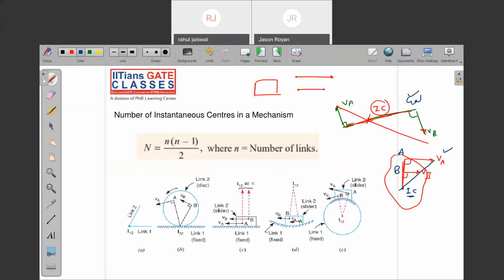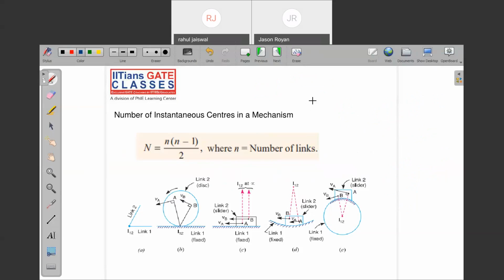And this was asked in the GATE examination, GATE 2021. Are you getting my point? In a mechanism, let's say different links are there. Then how many instantaneous centers of rotation can be found out? This is the formula. Let me give you an example. Let's say a 4-bar mechanism.